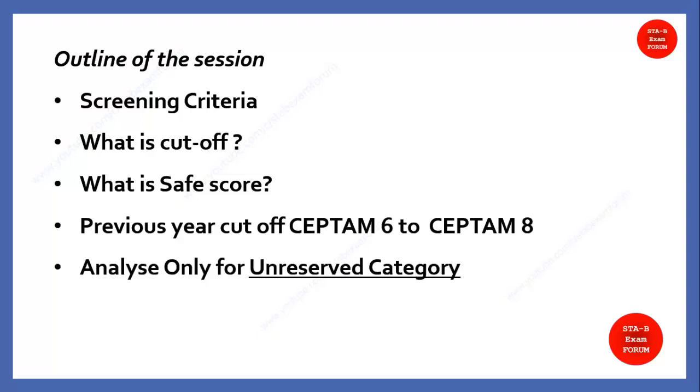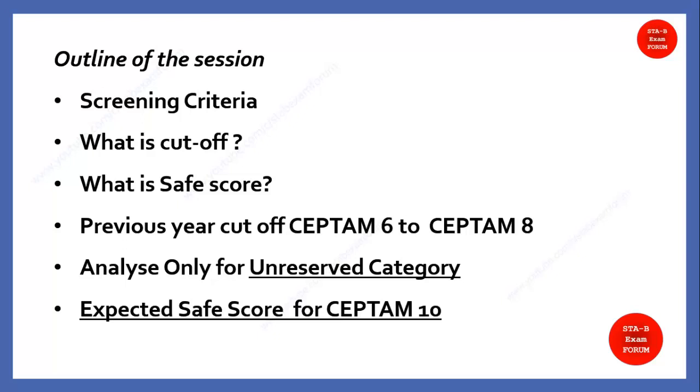After that we will analyze only the unreserved category. Why only unreserved? Because the reserved category cutoff is generally less than that. Finally we will see the expected safe score for September 10. Student, the score we are telling is not the final one, it is our understanding of what we have calculated for this particular exam.